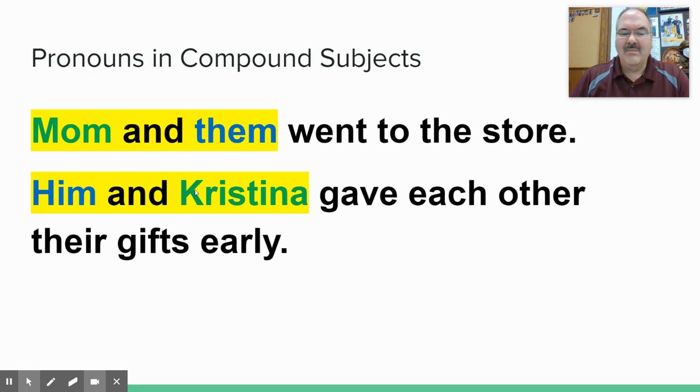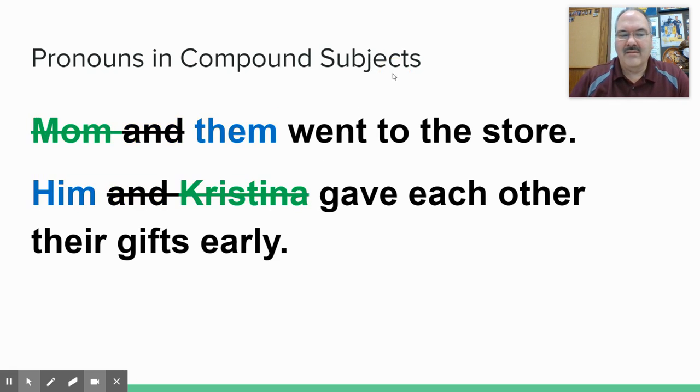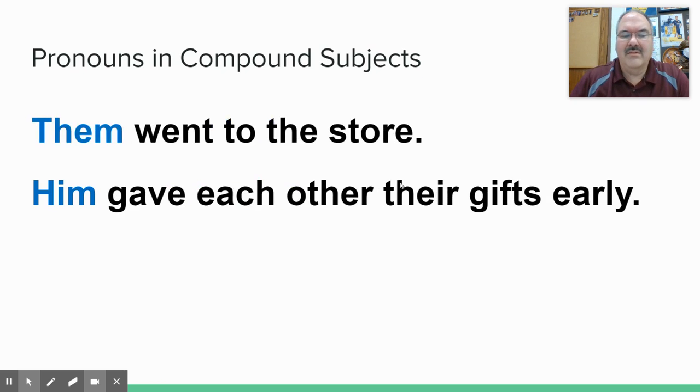And in this one, him and Christina, we know the Christina part of it is right. We just want to check to see if him is right. So you cross out the Christina part. So it would look like this. Cross out the part of the compound that you know. Then imagine it as if those weren't there, and it would look like this. Them went to the store, him gave each other their gifts early, or him gave something. And you can tell right away those are wrong. I know that you wouldn't speak that way.